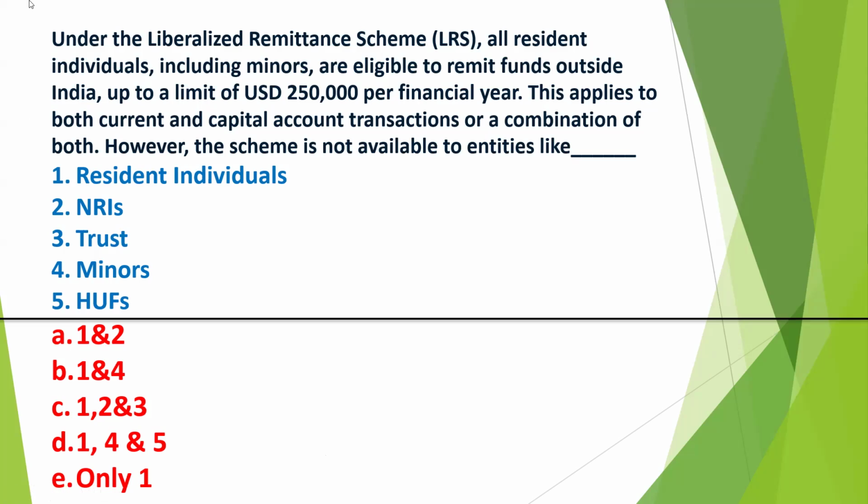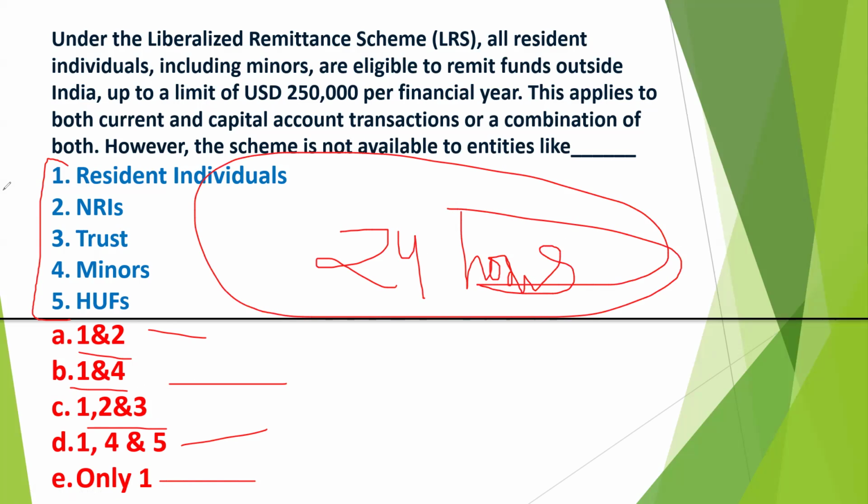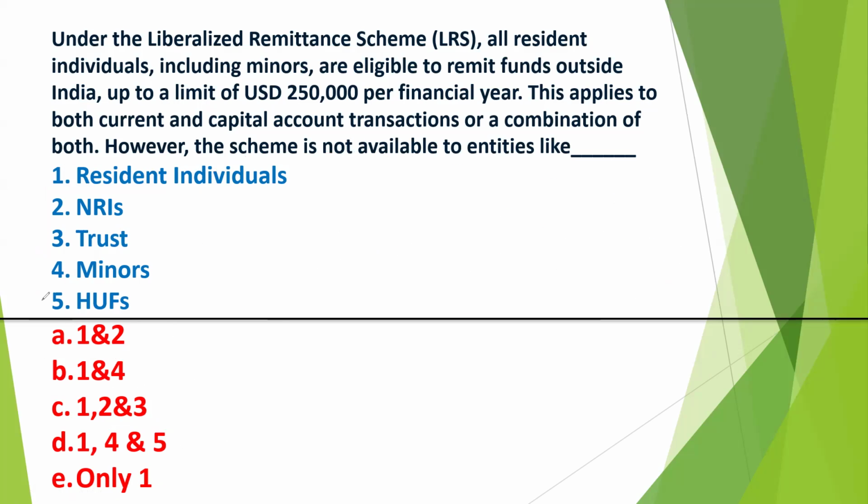So you can see, friends, questions will be asked like that only. Like here, 5 points are given, and after that, the examiner will try to confuse you. One and two, one and four, one, two and three, one, four and five, only one. So you have to tell which is the correct answer, and that answer we will provide you in the comment section only after minimum 24 hours. Okay. So after the release of this video, within 24 hours, we will see the answers, how many of you have given the answer, and after that we'll provide the correct answer in the comment section.